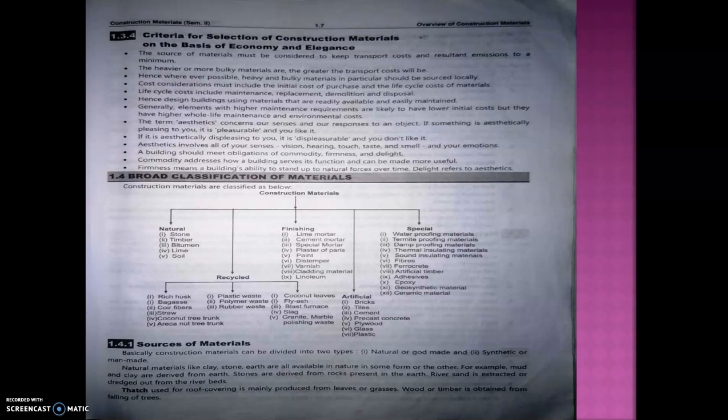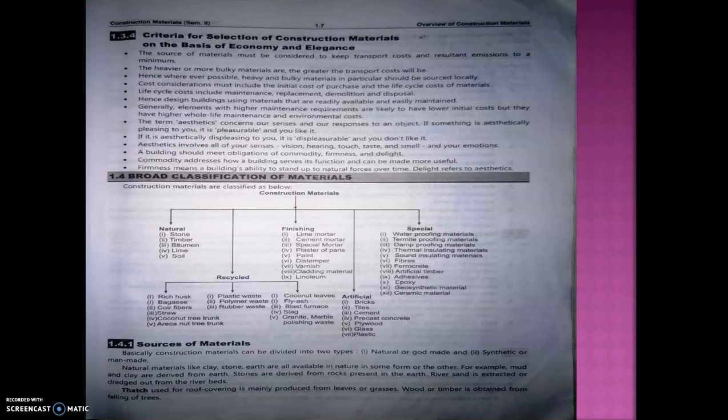So while selecting the material we should keep in mind that the transportation cost and the emission should be minimum. It means that after usage of that material it should not emit any kind of chemicals into the air which cause air, water or any kind of pollution. The more bulky the material, the greater the transport cost.